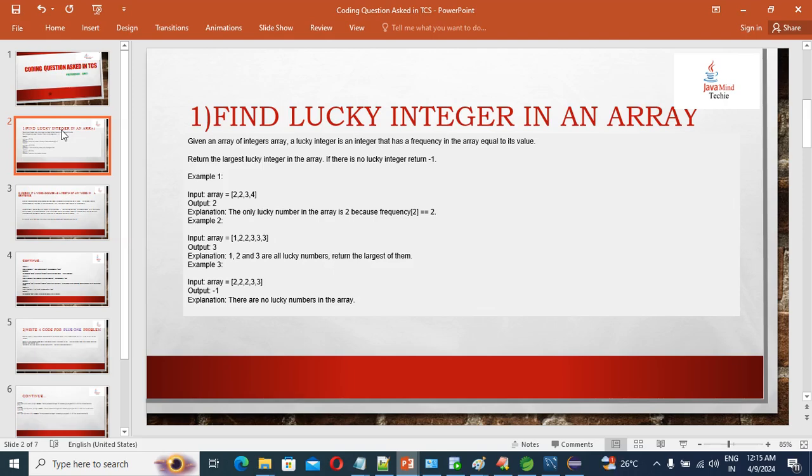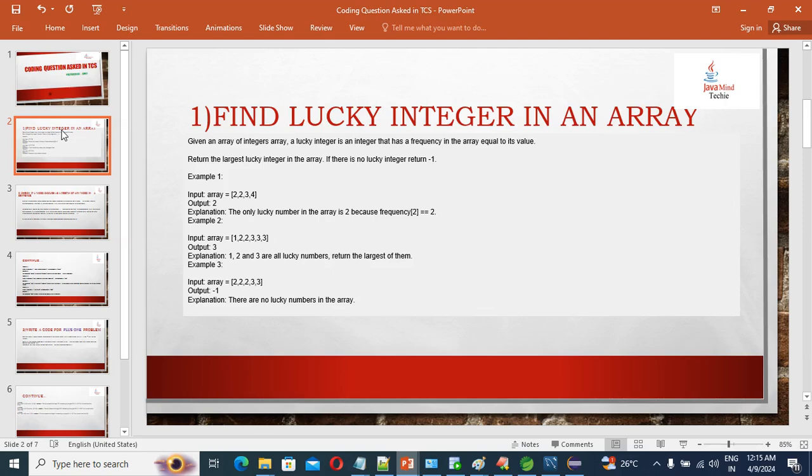And in the last example, we don't have any lucky number because whatever the element is, it is not equal to its frequency, right? See, 2 is coming 3 times, right? 3 is coming 2 times. That's why it's not a lucky number. Correct, guys? So I hope you understood with this example.